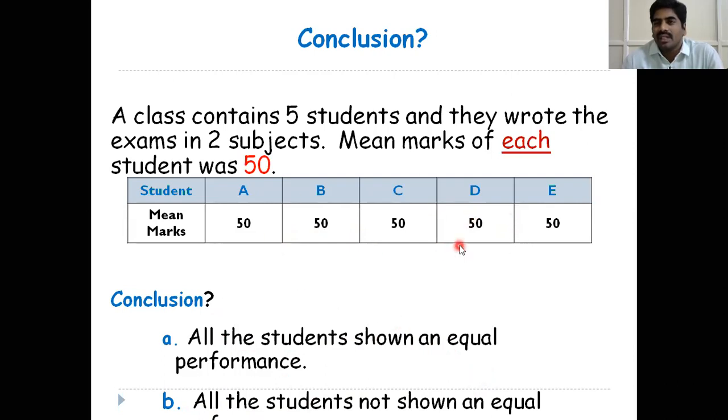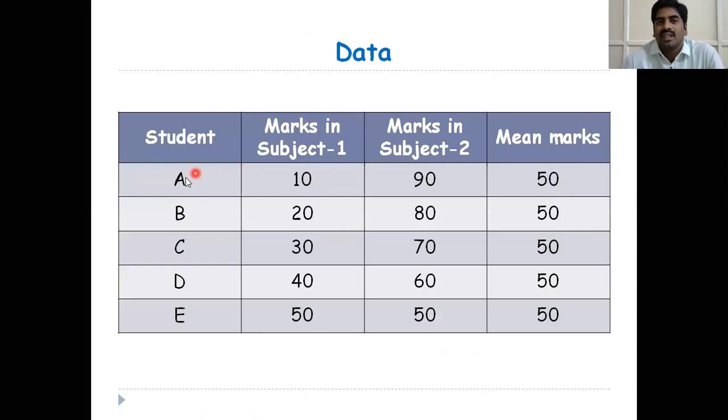According to the measures of central tendency, all the means are the same, so option A, all the students show equal performance, is the same according to the measures of central tendency. We will see the original individual marks of 2 subjects. Student A got 10 marks in subject 1 and 90 marks in subject 2, and the average is 90 plus 10, 100 divided by 2, which is 50.